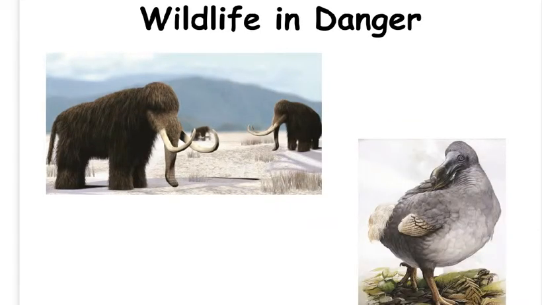When an environment changes, some species are not able to adapt and they do not survive. If all the organisms in a species die, then the species becomes extinct. Humans often contribute to the extinction of a species by building activities that destroy habitats, overhunting animals for food and pleasure, polluting the environment, outcompeting for resources such as food, and contributing to climate change.